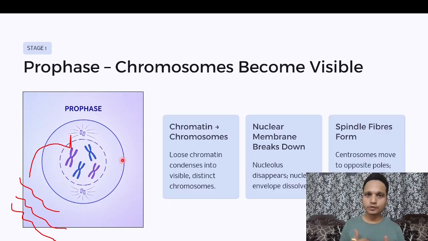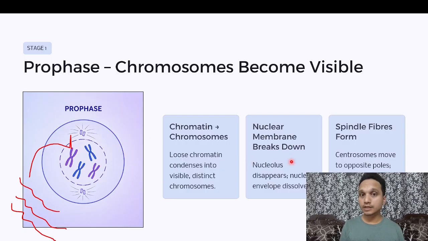As soon as the mitosis starts, the threads get winded around some proteins and become chromosomes. Does the material change? No, the material does not change. This is the same DNA which we have in the form of threads before mitosis. But now as mitosis has started, we need this thread-like material to be condensed to become chromosomes.